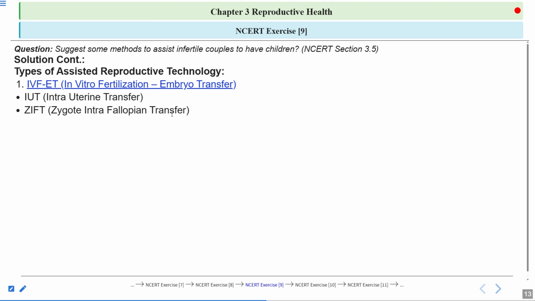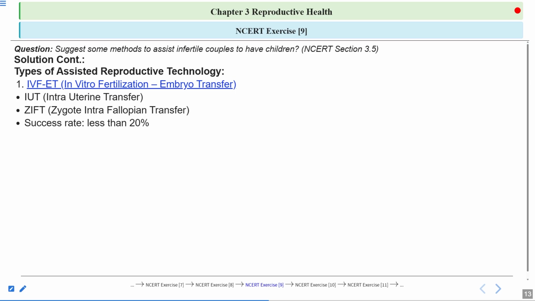What happens when the zygote is formed? The zygote undergoes repeated mitotic divisions, which is known as cleavage. The daughter cells are formed after mitosis, and these daughter cells are known as the blastomeres. So these were the techniques of embryo transfer.